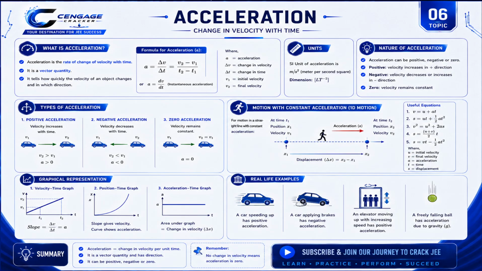And the SI unit of speed and velocity is meter per second, whereas the SI unit of acceleration is meter per second square. And if you need a derivation of this SI unit, feel free to comment on YouTube.